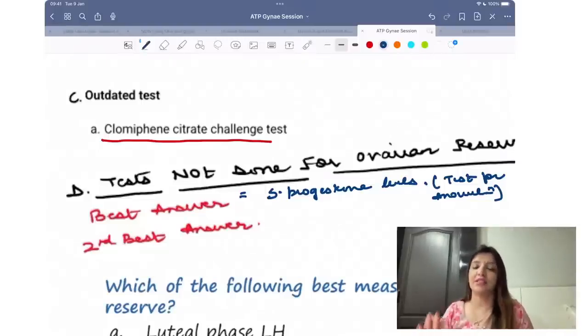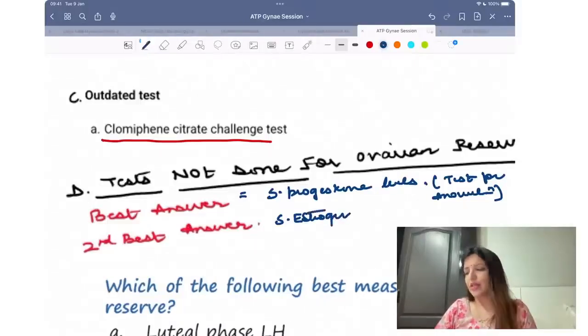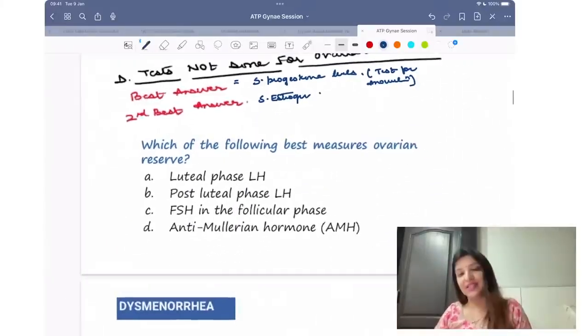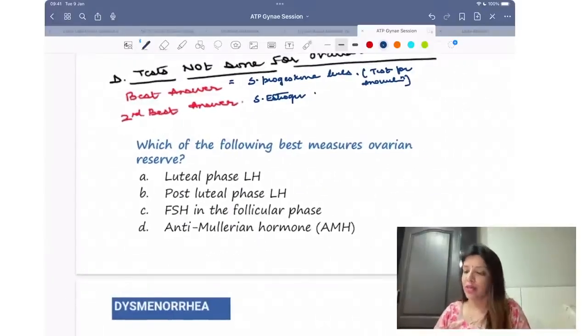Serum progesterone is a test for anovulation. Now if serum progesterone is not given, which most of the time it will be in the options, then look for estrogen. Estrogen we generally do not test in a menopausal female. It would be decreased, but that is not a very good test. Question is this, which has come in your PYQs. Which of the following best measures ovarian reserve?